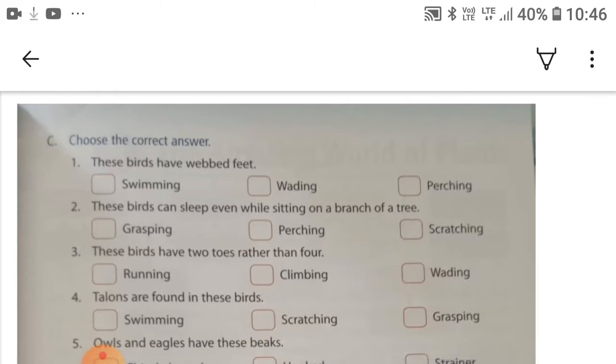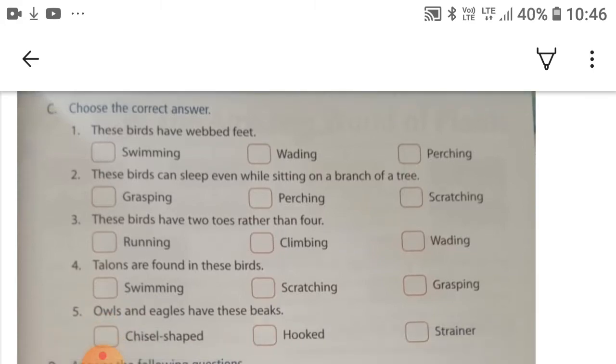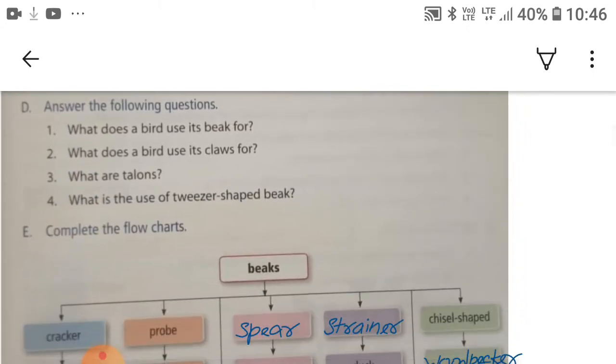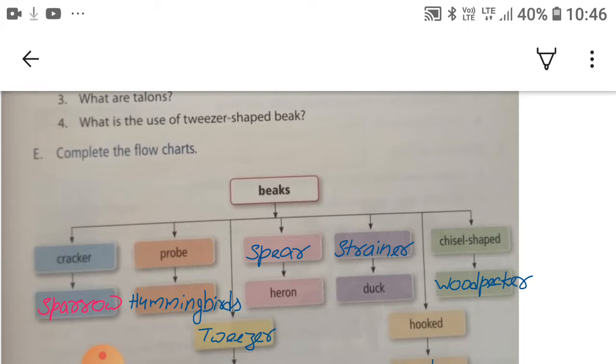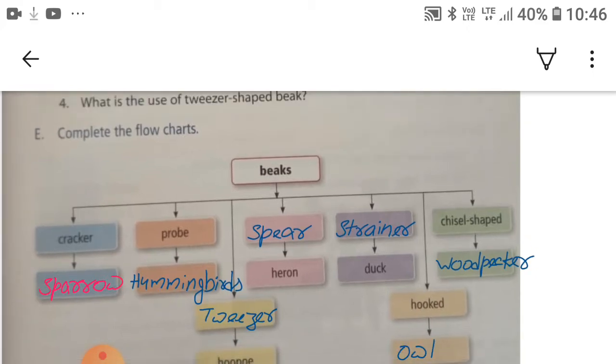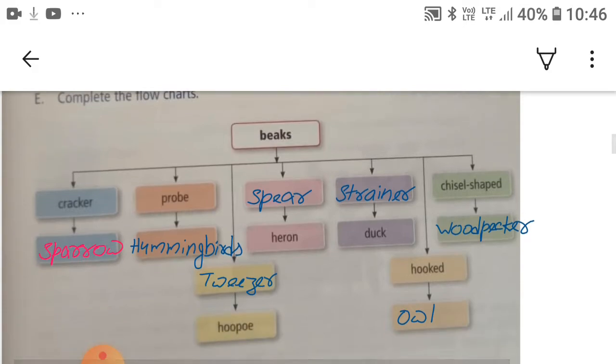Today we are going to complete the rest parts of the exercise of chapter 7, Beaks and Claws. In the previous class you completed the C part of the exercise, choose the correct answer. Now you can see the E part of the exercise, which is complete the flow chart.